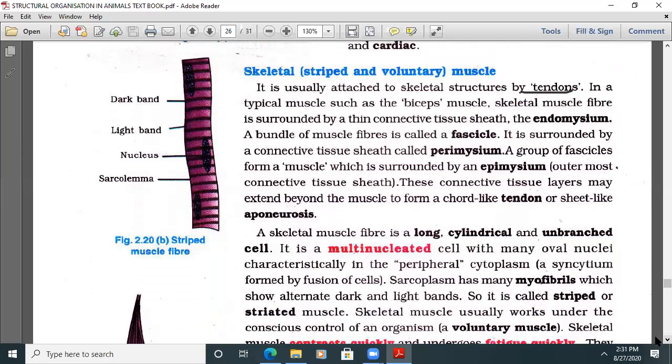In a typical muscle, such as the biceps, the skeletal muscle fiber is surrounded by a thin connective tissue sheath, the endomysium. A bundle of muscle fibers, a fascicle, is surrounded by a connective tissue sheath called perimysium. A group of fascicles forms a muscle, which is surrounded by epimysium. These connective tissue layers may extend beyond the muscles to form a cord-like tendon, or sometimes a sheet-like aponeurosis.